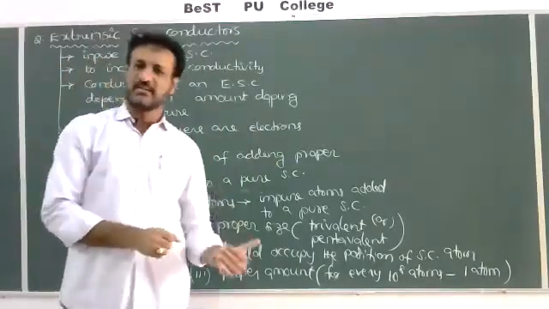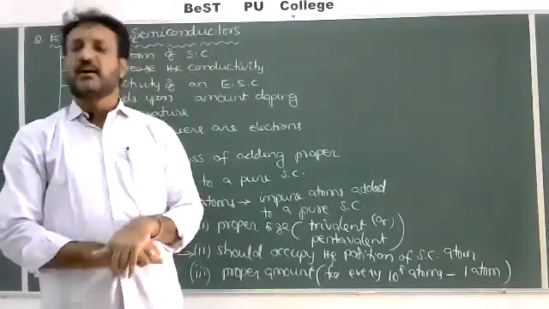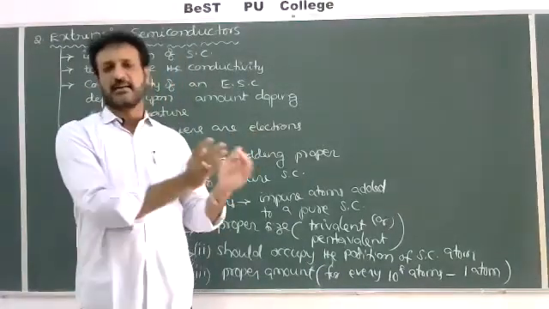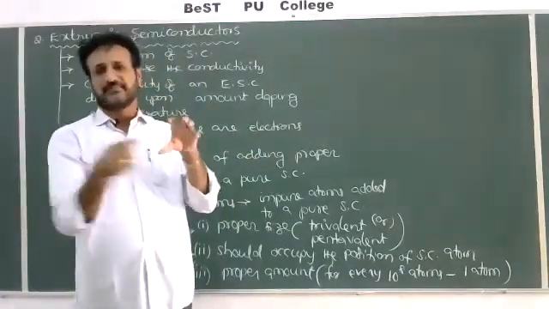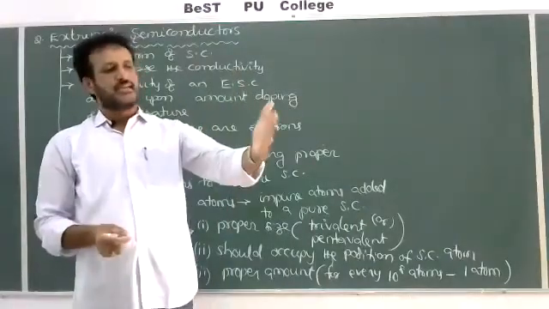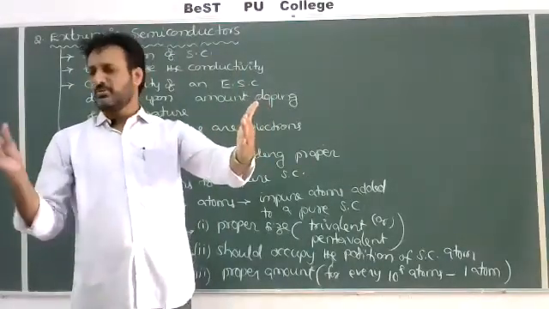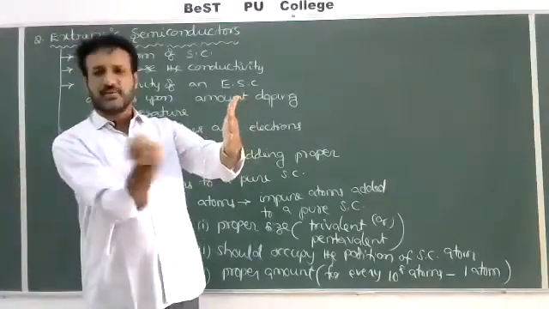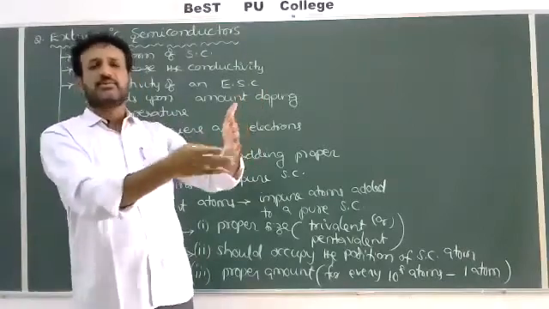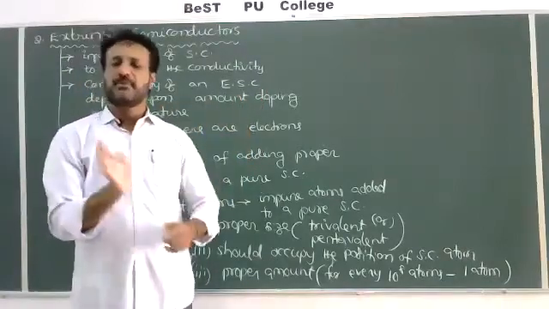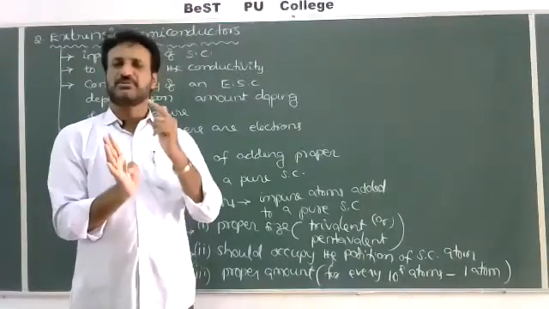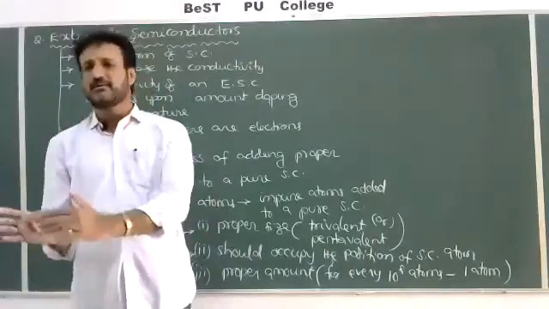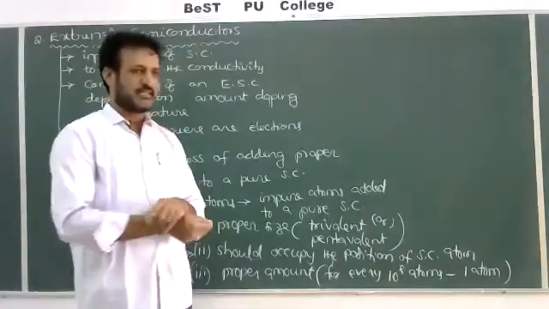So maybe by using a trivalent or a pentavalent atom, or sometimes by adding simply to the germanium atoms, one method is diffusion, or another is bombardment. Collision, for example: if you take a target of germanium or silicon, you choose one of the dopant atoms. A fast moving dopant atom, whenever it collides, will penetrate and occupy one of the positions. So by using diffusion methods or bombardment methods, we can convert the normal pure semiconductor into an extrinsic semiconductor.